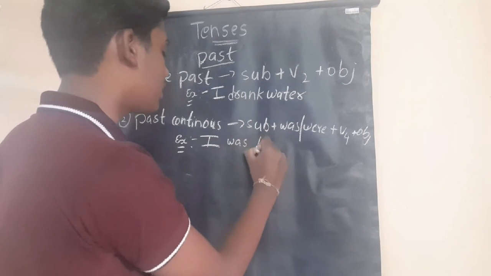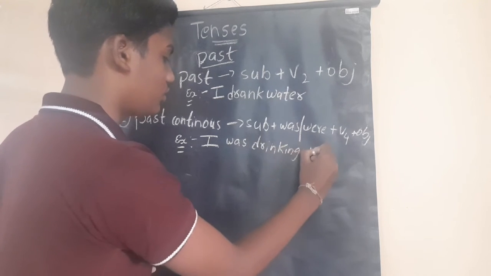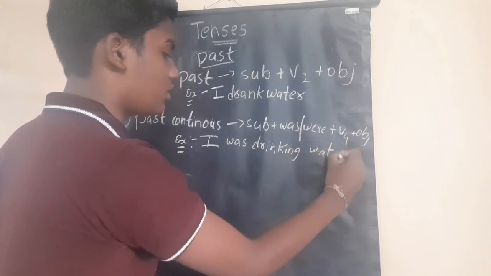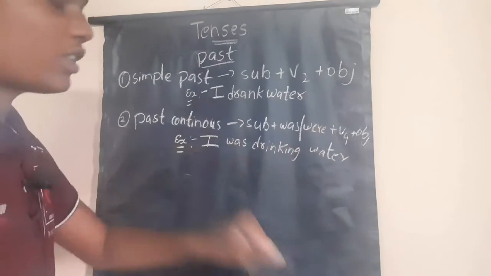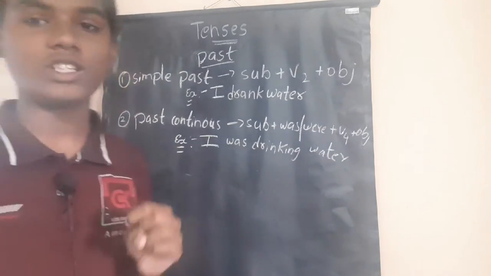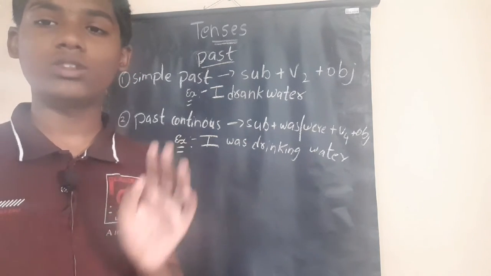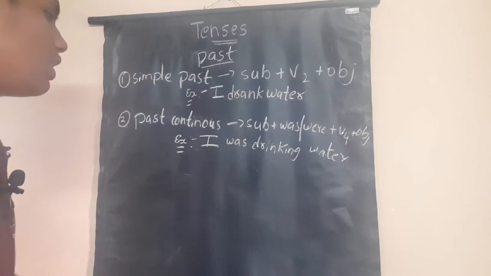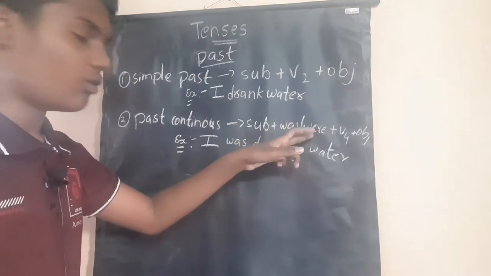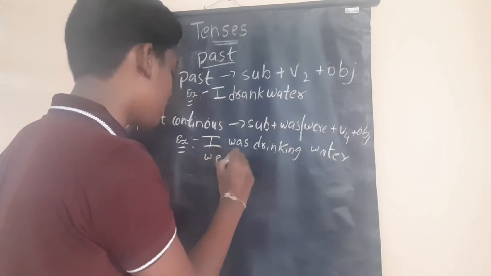But for were, I said in the first class about person, singular and plural: I, we, you, they, he, she, it, they. Now the helping verb were will come. So, we were drinking water.